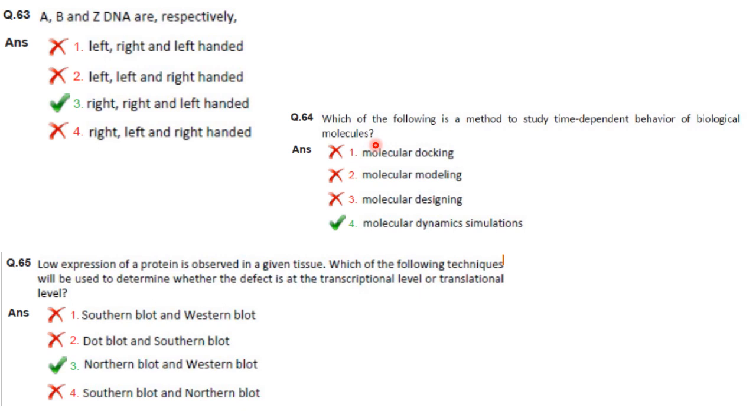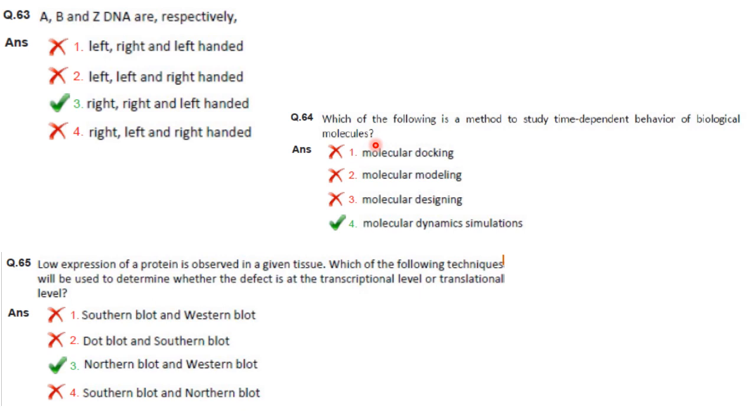That is orientation of ligand with its receptor to form a stable complex that you study using molecular docking studies. Molecular modeling encompasses all methods, theoretical and computational, used to model or mimic the behavior of large biological molecules. And what is molecular designing?